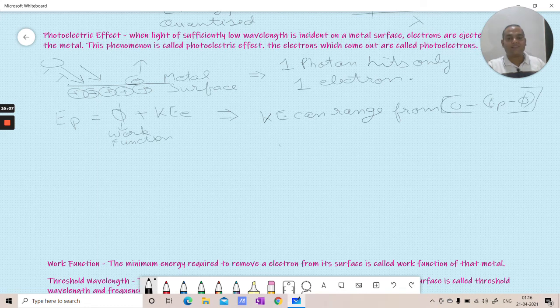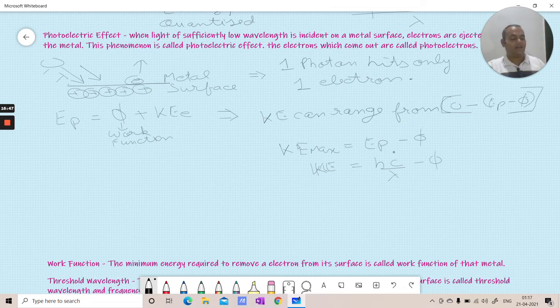So maximum kinetic energy, Ke max, is equal to EP minus phi, in which we can write EP as hc by lambda, minus phi, which is a constant quantity. So this is the relation of kinetic energy with 1 by lambda, or kinetic energy with energy of photon.